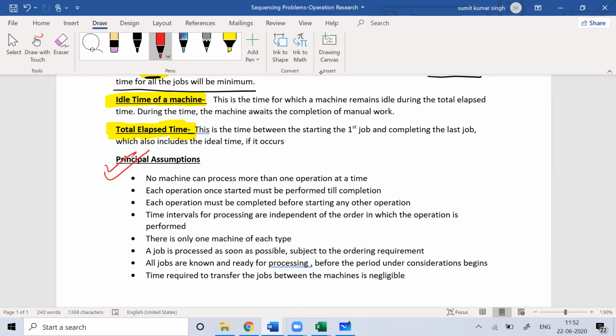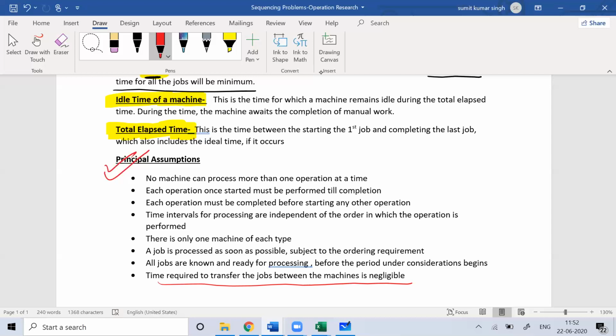Maybe you're doing one set of work on one machine and another machine is waiting for you, but maybe these two machines are not so close to each other, or there might be some human error or other things, but we just ignore those things. We believe that the interval required to transfer the work from one machine to the other is negligible.